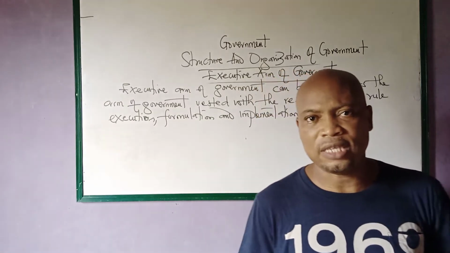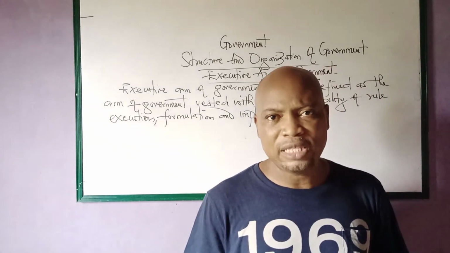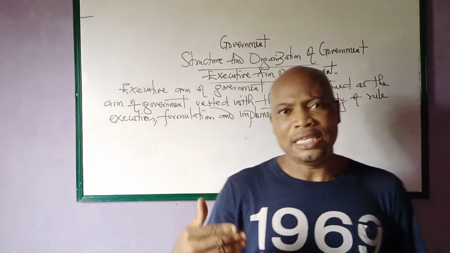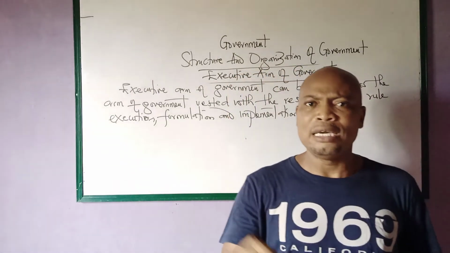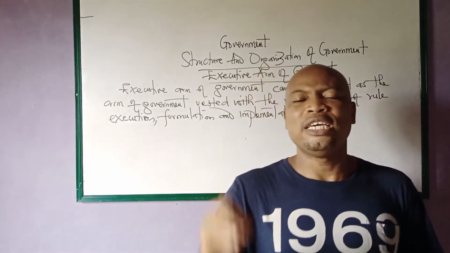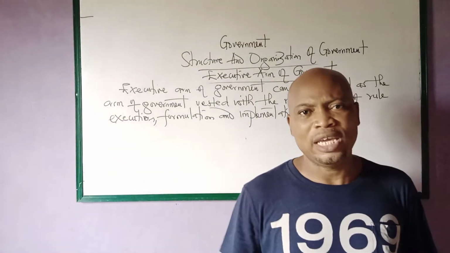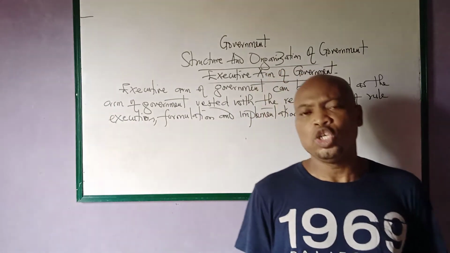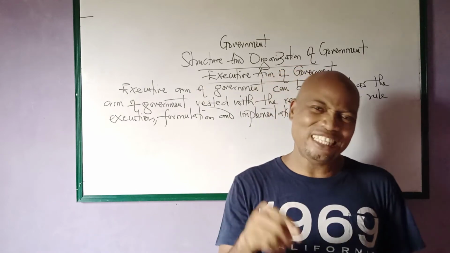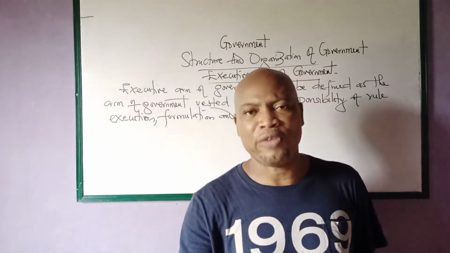So government makes policies every time, and these policies are always implemented by the executive arm of a government. So the rules that are made by the legislative arm of government are implemented by the executive arm of government. And that's why we said that the executive arm is responsible for rule execution, formulation, and implementation. So the rules and regulations or the laws that are made by the legislative arm are implemented by the executive arm of a government.